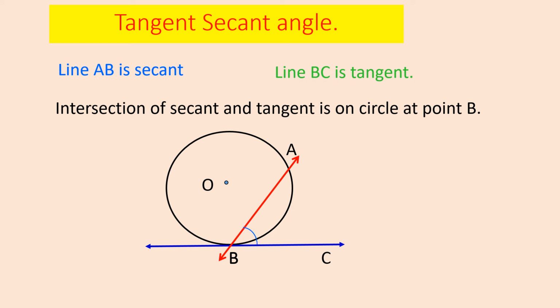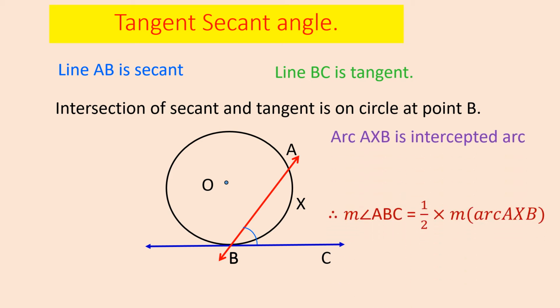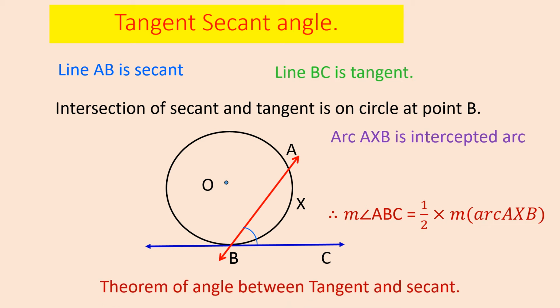Here the angle is marked, so we have the intercepted arc in the angle. Angle ABC has its intercepted arc as arc AXB. Therefore, measure of angle ABC equals half into measure of arc AXB. So this is called the theorem of angle between tangent and secant.